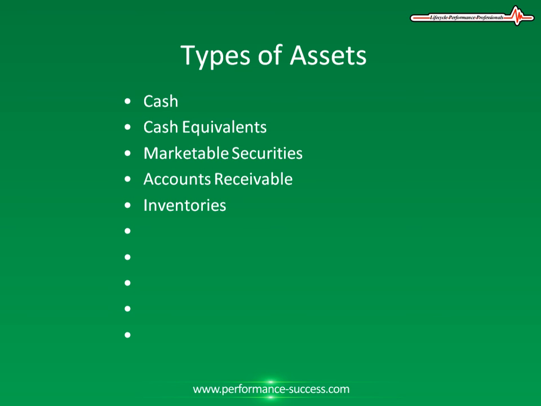The next type of asset is deferred taxes. The income tax expense that a company records on its income statement in accordance with the Generally Accepted Accounting Principles, or GAAP, does not always equal the taxes a company actually owes to the IRS. For the purposes of reporting financial statements to the public through the SEC, companies prepare their financial statements in accordance with the GAAP.